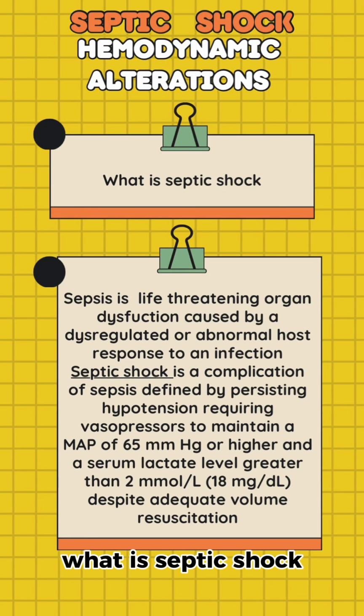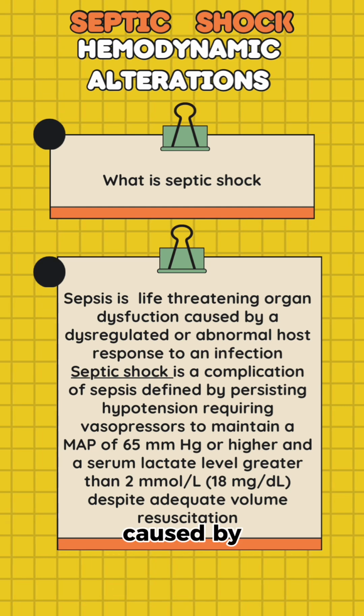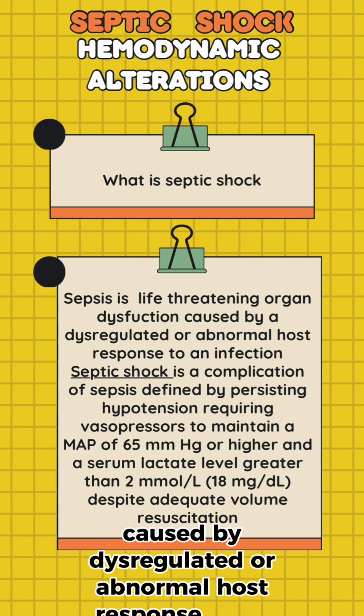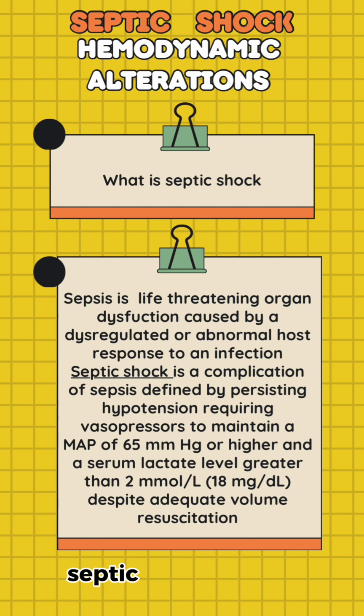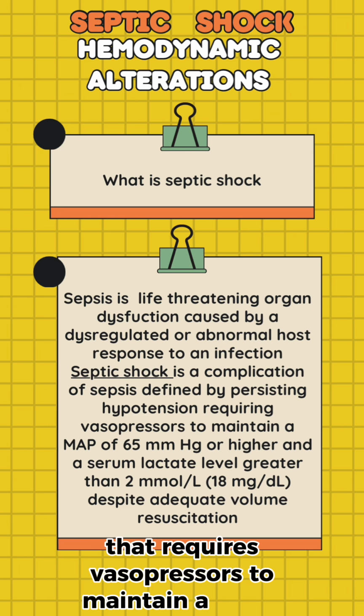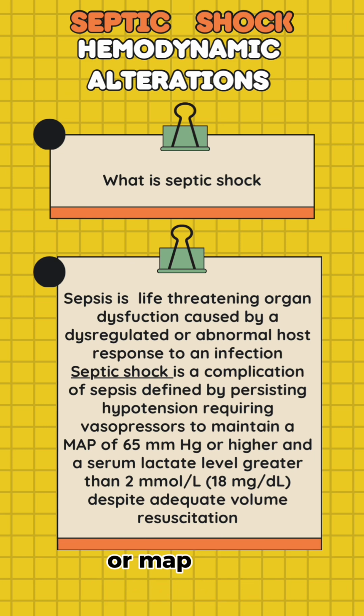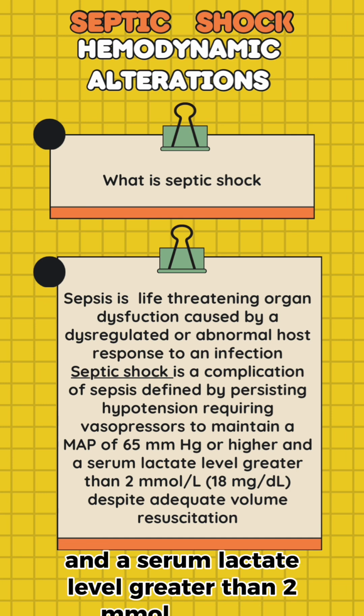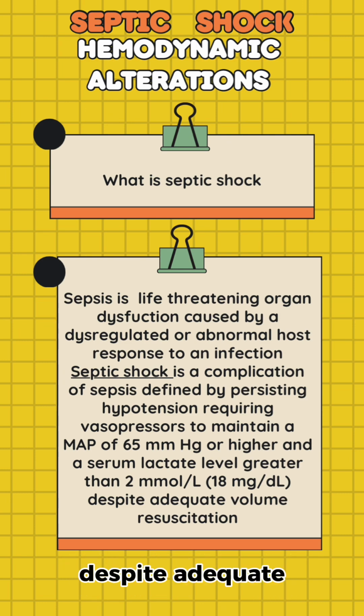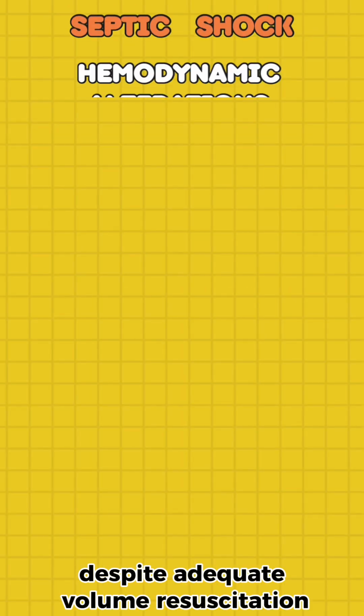What is septic shock? Sepsis is a life-threatening organ dysfunction caused by a dysregulated or abnormal host response to an infection. Septic shock, on the other hand, is a complication of sepsis, and it is defined by persisting hypotension that requires vasopressors to maintain a mean arterial pressure, or MAP, of 65 millimeters of mercury or higher, and a serum lactate level greater than 2 millimoles per liter, despite adequate volume resuscitation.